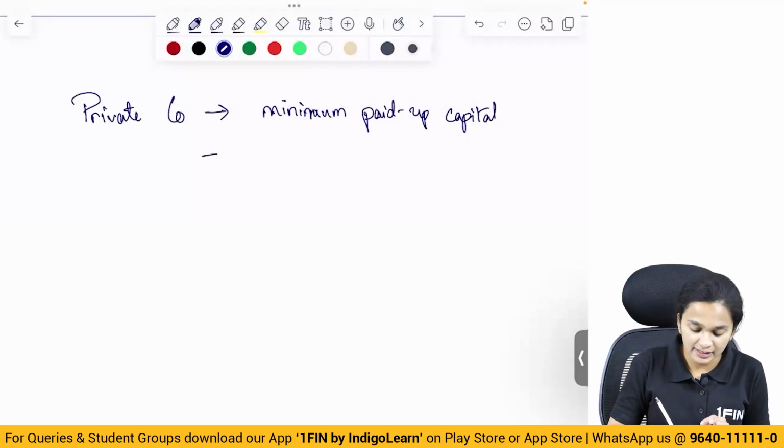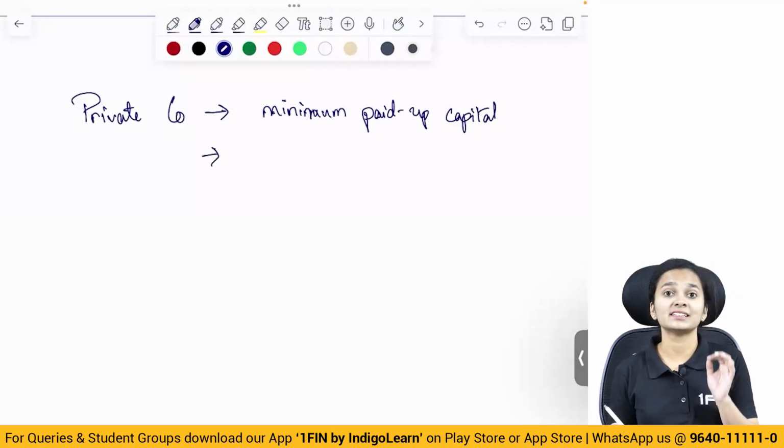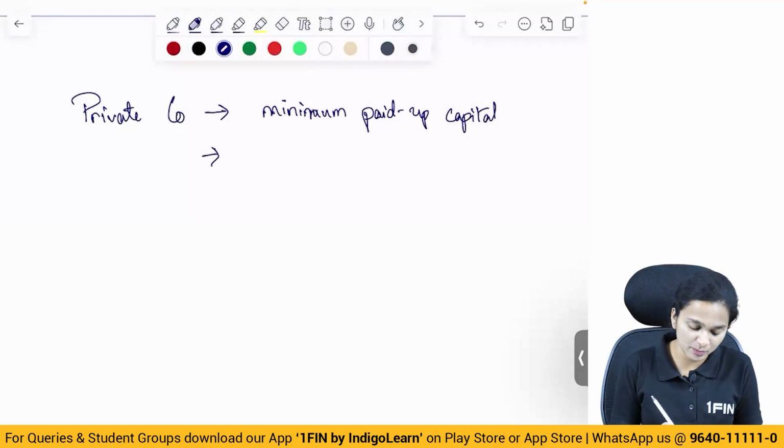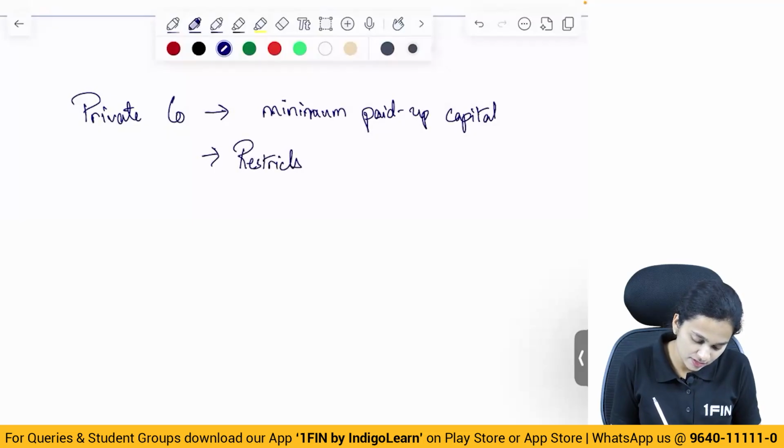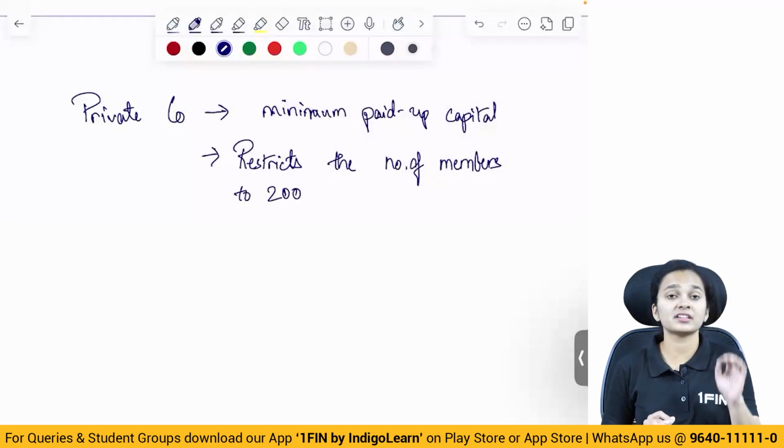Alright. Then in case of a private company, there is a restriction on the maximum number of members. So it restricts the number of members to 200.